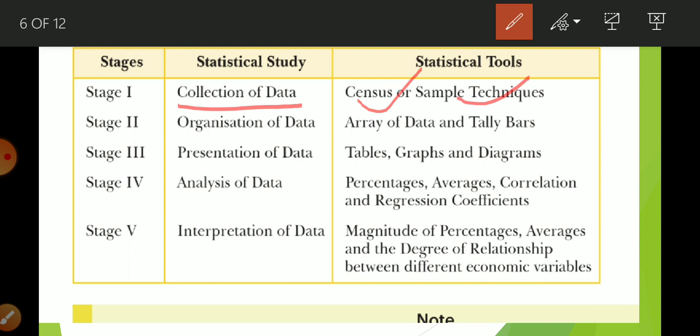Organization: I can arrange the data in individual, discrete or continuous series. Presentation: I can arrange the data in a table, graph or diagram. Analysis of data: here we are going to calculate average. We can calculate average with any technique, by median, mode, percentile, deciles, range. Interpretation: for interpretation we require correlation and dispersion.